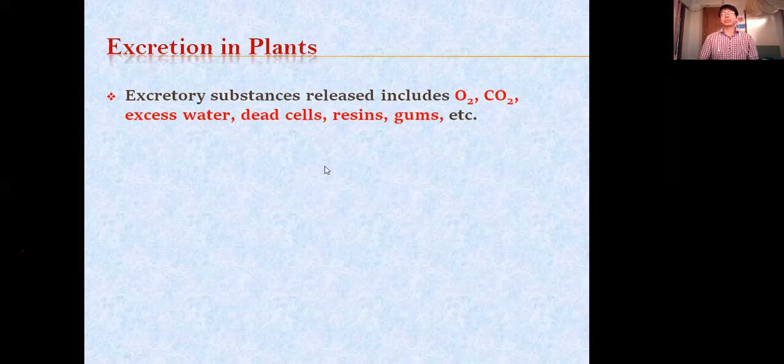Then dead cells. There are many dead cells that have to be removed from the plant body. That is also a waste material. Then again the resins, then gums, for example in some plants when you cut, some type of gums or different colors, all this comes out. Those are actually the waste materials. For example, in the rubber plant, rubber comes out, that is white in color, that is also a waste material in plants. So these are the excretory substances in plants.